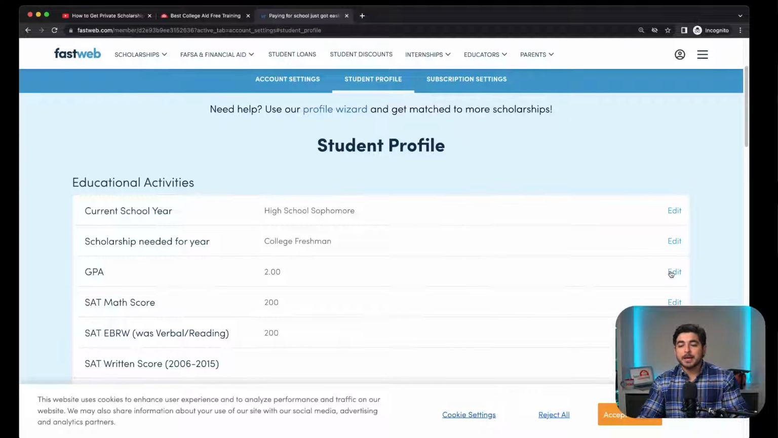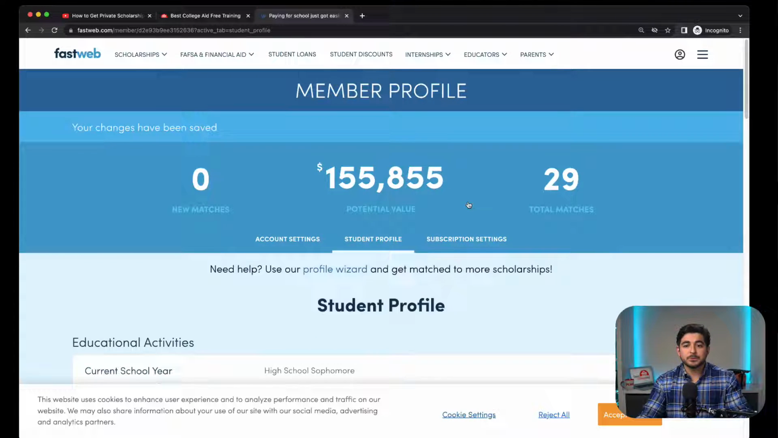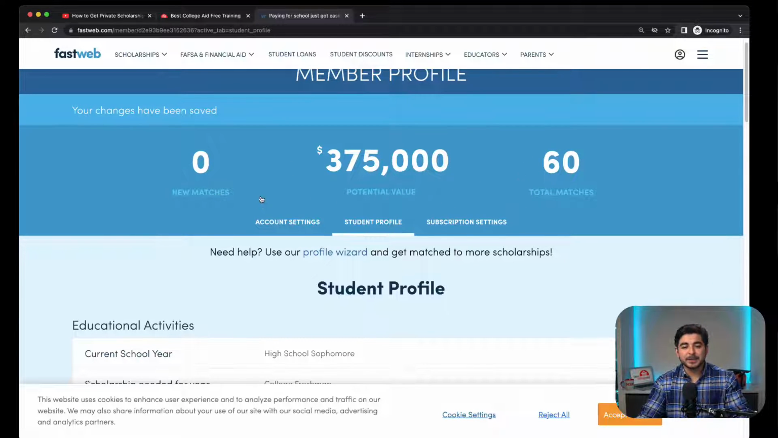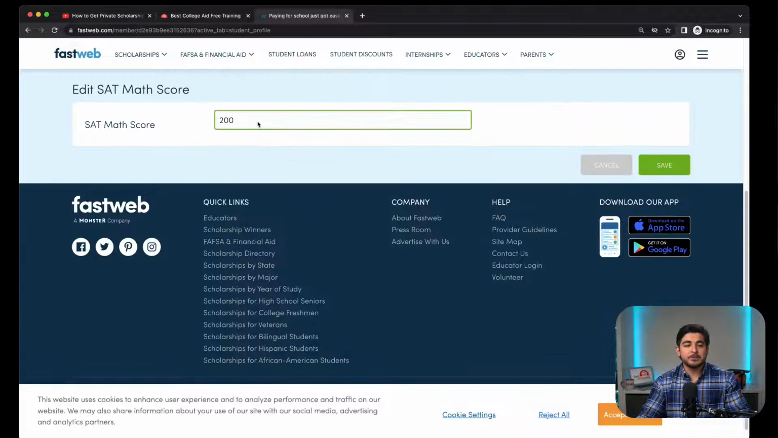What we're going to do here, we're going to edit this, and no one's put anything in the chat as far as numbers, so I'm just going to put 3.75 GPA. If you're doing this with your student, you can put the GPA of your student. That didn't really affect any of the numbers up here. But we're also going to change the SAT math score from 200, which is the lowest, to, let's say, 650. Let's do 620. Save.